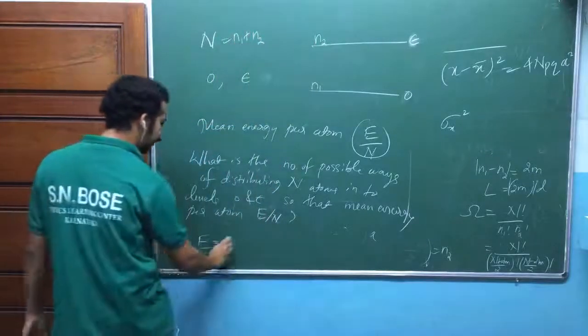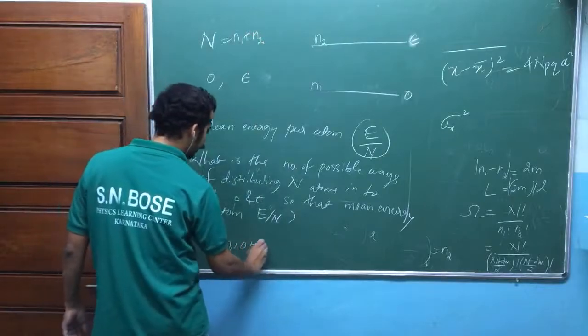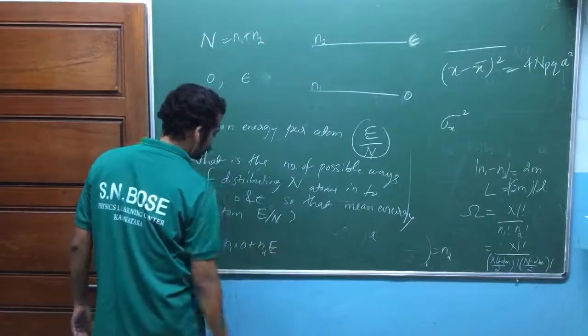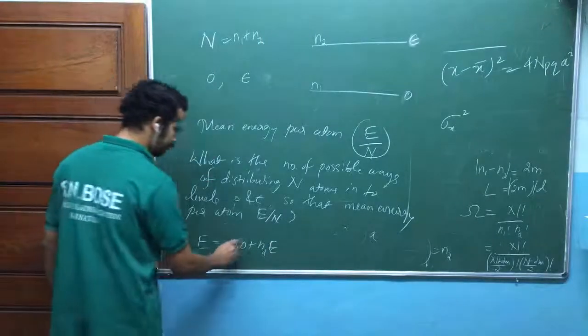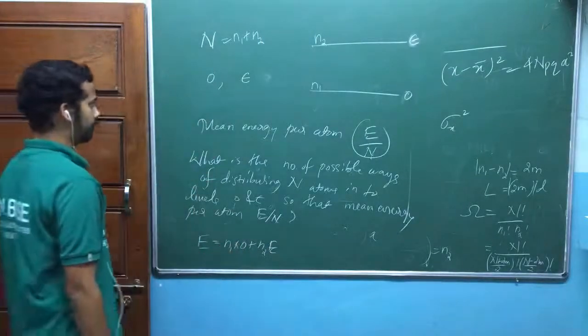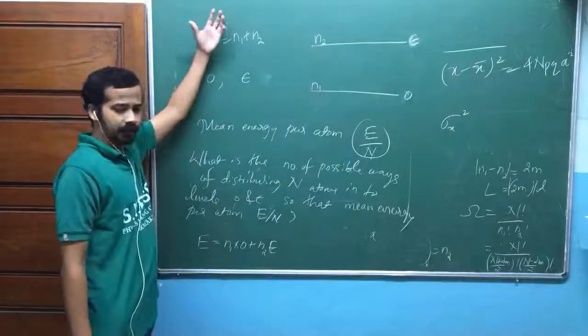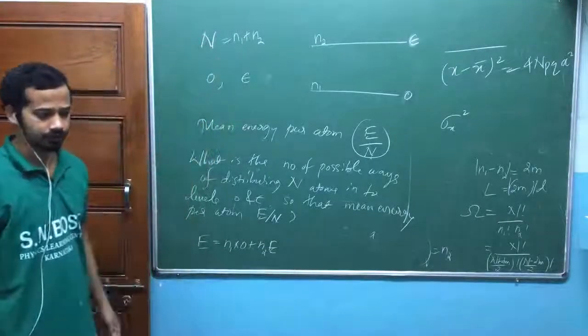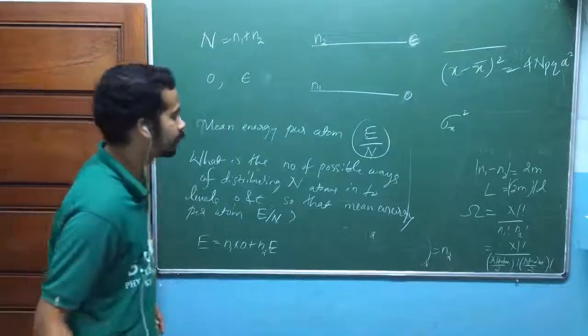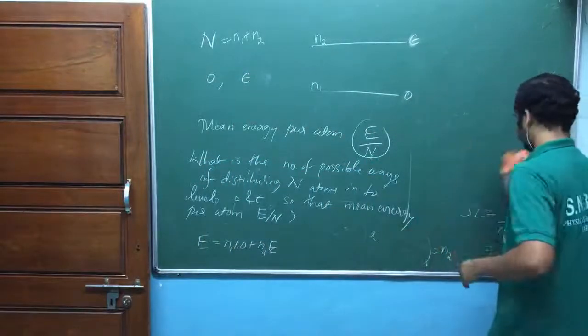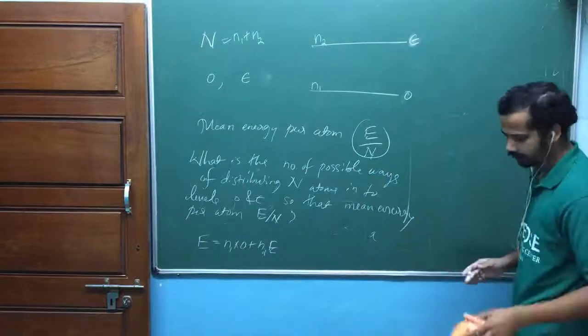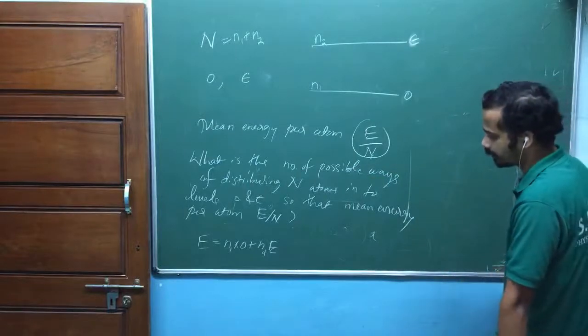Then your total energy is equal to n1 into energy 0 plus n2 into energy E. Is that okay? Now, what is the total number of possible ways? That is n factorial divided by n1 factorial, n2 factorial. Is that okay? Now, look here carefully. Actually, I think I had some other approach earlier.